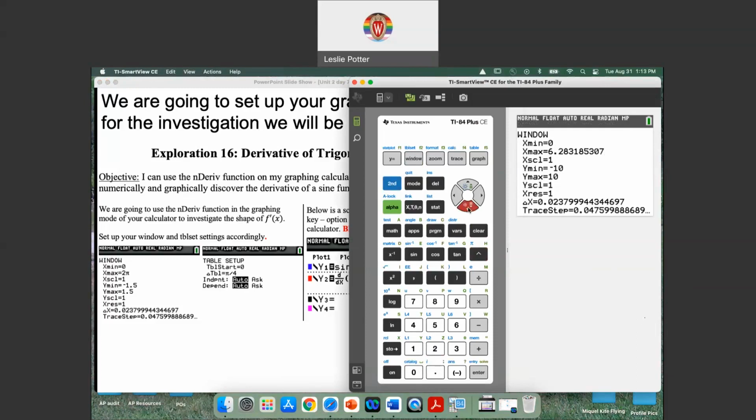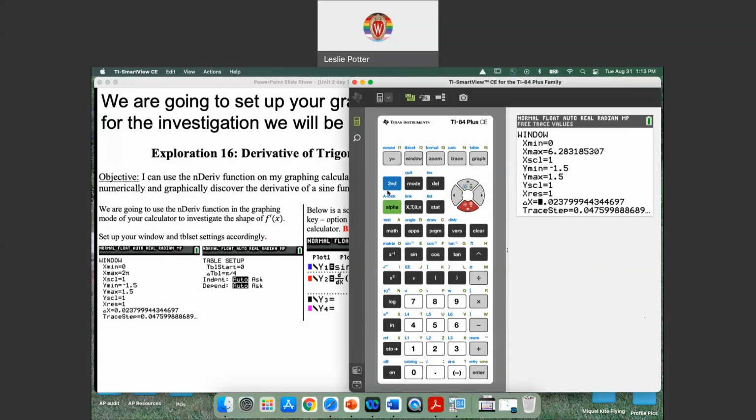Since we have sine, we know that it oscillates between -1 and +1. So we're going to overshoot that. We're going to go negative 1.5 and positive 1.5. So we're really zooming in this. Y scale of 0, resolution of 1, delta x will automatically be generated for you. So now we've got the appropriate window.